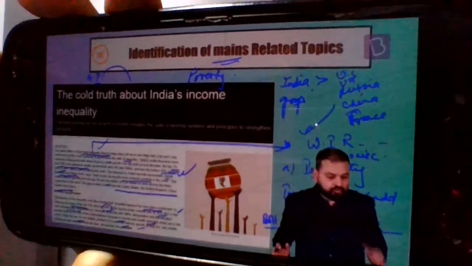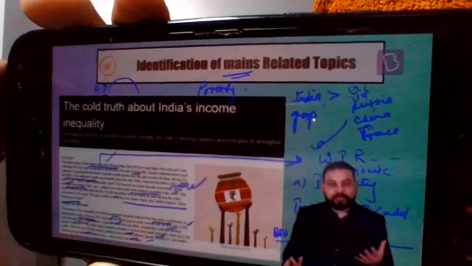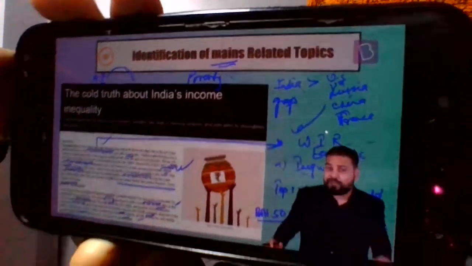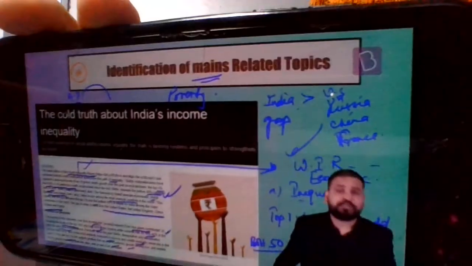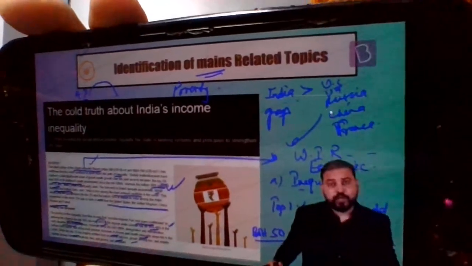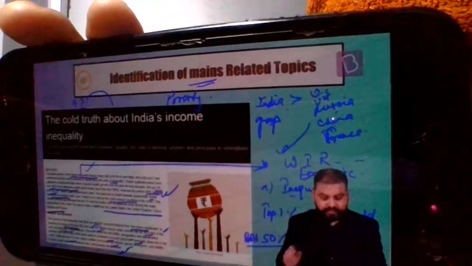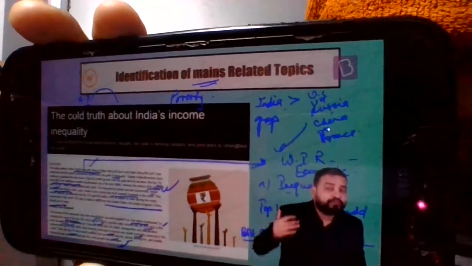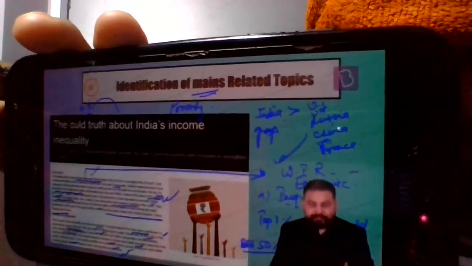widening. So now I can easily understand that this is giving us an idea about the inequality, specifically the economic inequality that persists in our country. Poverty still persists in our country. This whole process of eradication of poverty has been slow. So many things I am getting.